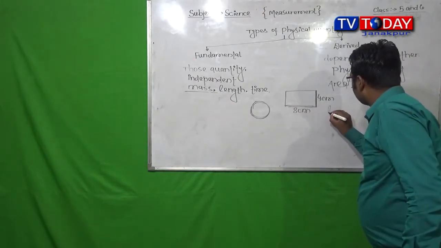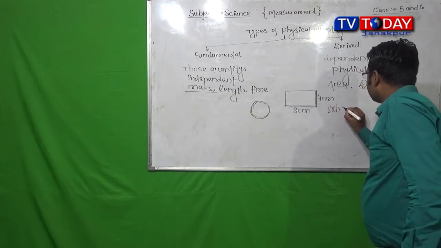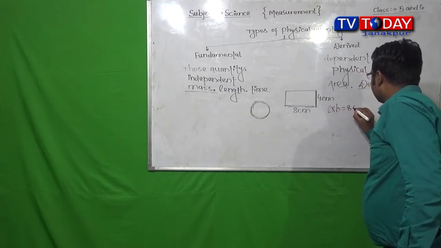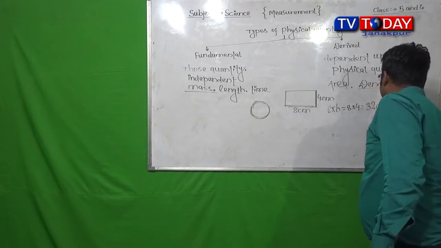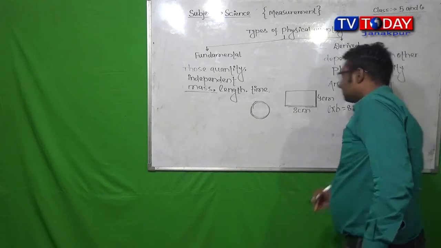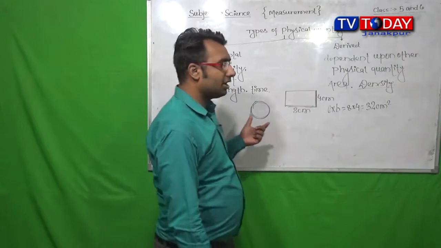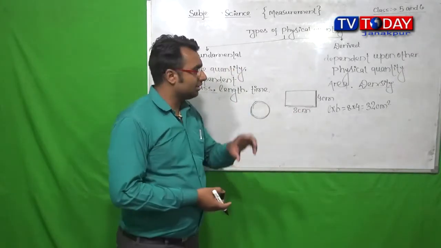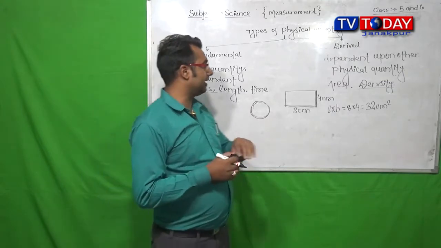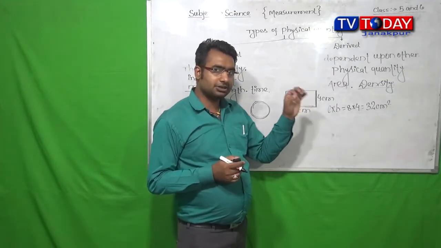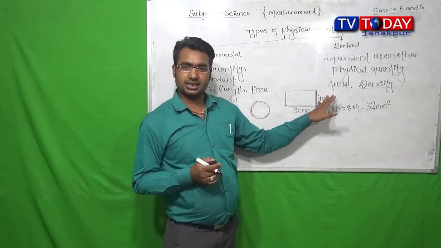Then after, we should multiply again the length and the breadth. Yes, 8 multiplied by 4 is equal to 32 centimeter square. So by this calculation, what do we understand? To measure the area of the rectangle, first of all we should measure the length and then after the breadth of the rectangle.